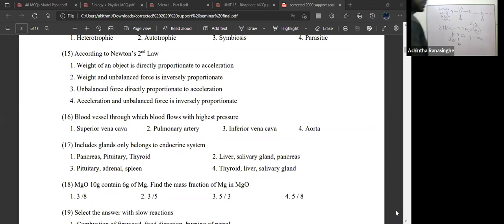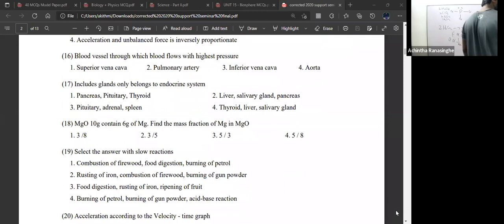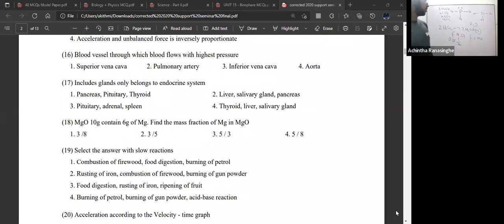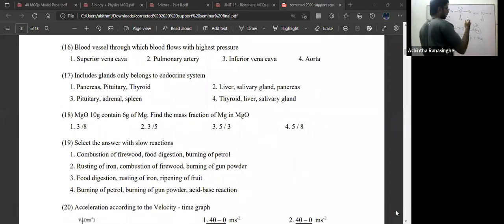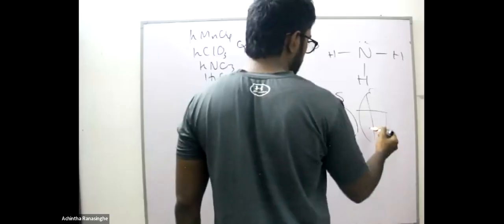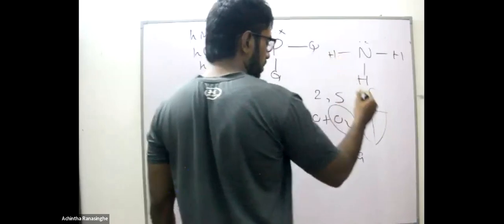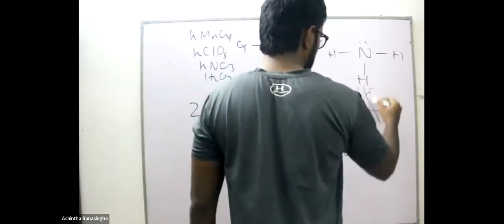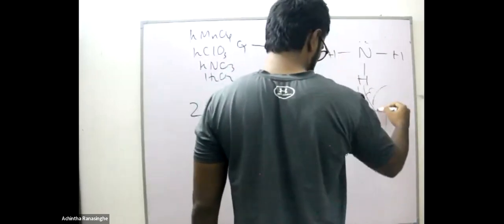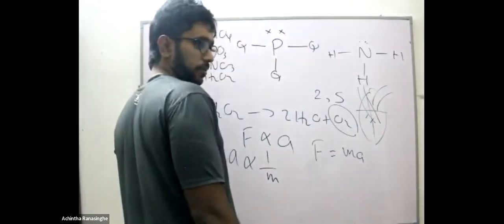Question number 16, blood vessel through which blood flows with highest pressure. What is the blood vessel? That means when considering the heart, there are 4 chambers, and the largest 2 vessels are the aorta and the other one is pulmonary artery.